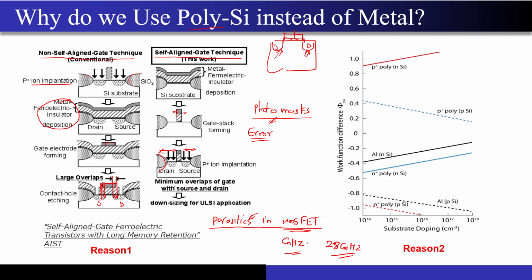In that way, it avoids the overlap between the source and the gate region and minimizes the parasitics in the MOSFET, which will ultimately increase the switching speed and the frequency at which this MOSFET can operate.